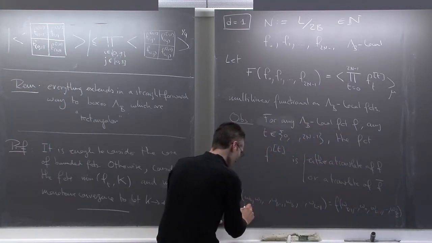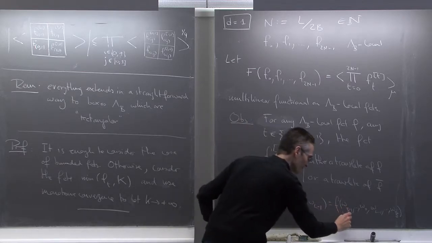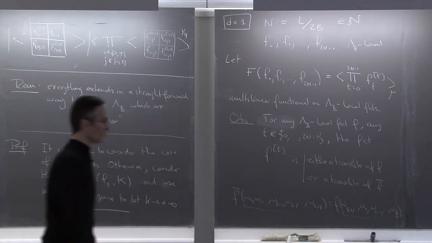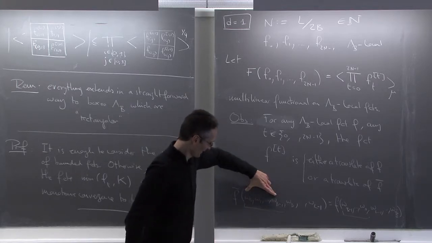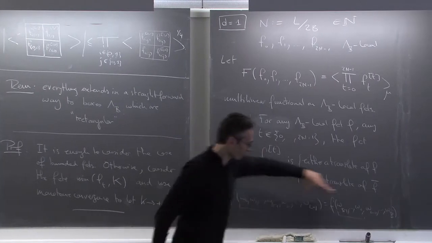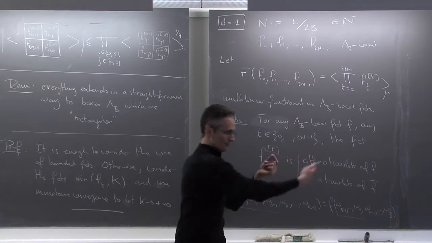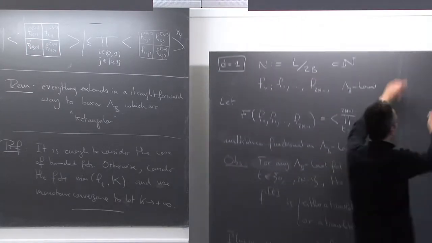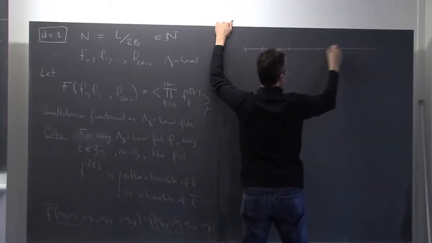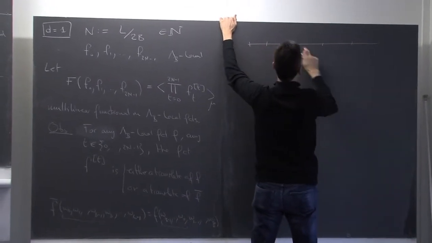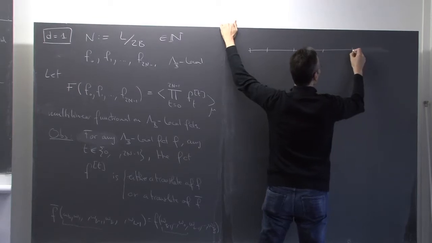Okay, f only sees these guys, right? It's lambda b-local, so it only depends on the first b guys. And then I obtain f bar by reflecting f. If I make a picture, the one-dimensional torus is like that. These are our cells, 1, 2, 3, 4 cells.